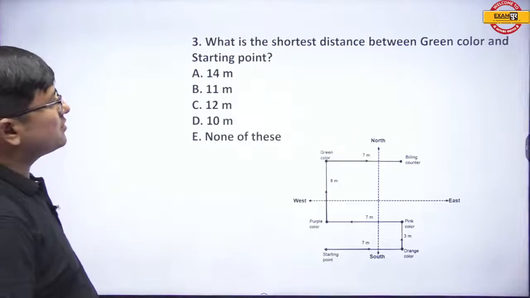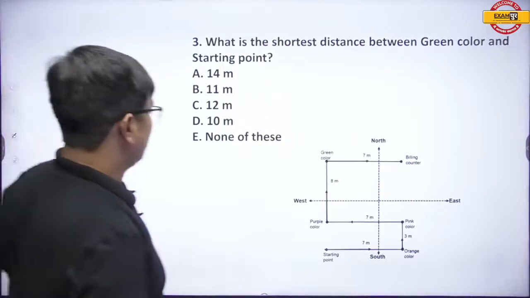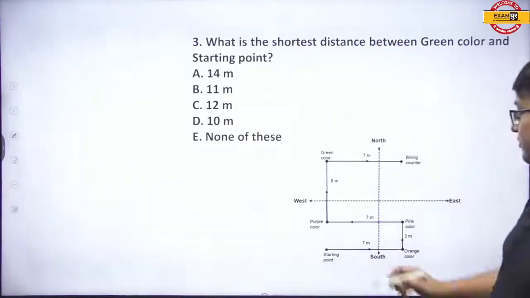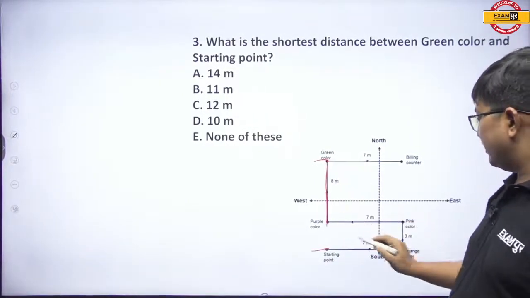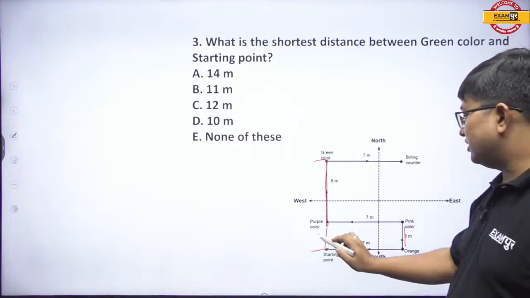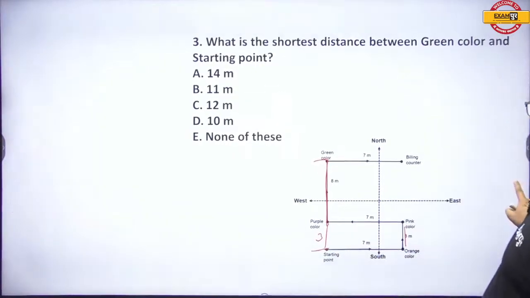What is the shortest distance between green color and the starting point? Green color over here, starting point over here. Now this is 8, and if this is 3, even this is 3, answer is 8 plus 3, 11. That is the right answer.